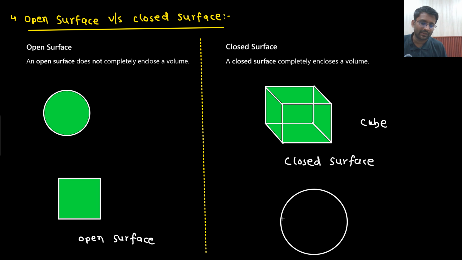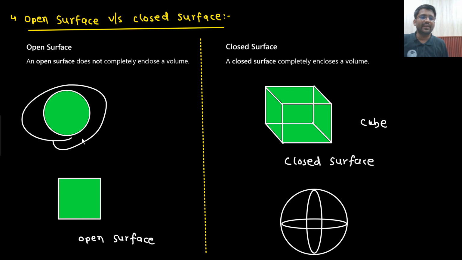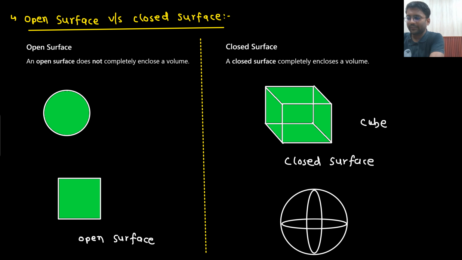If I talk about a sphere, what is the meaning of sphere? This is a sphere. There is a material present, and is it enclosing any volume? I am asking you, is this open surface enclosing any volume? What is the meaning of open surface? Open surface means simply this paper. Does it enclose any volume? No, this is not enclosing any volume.